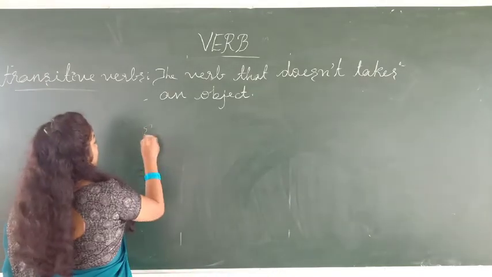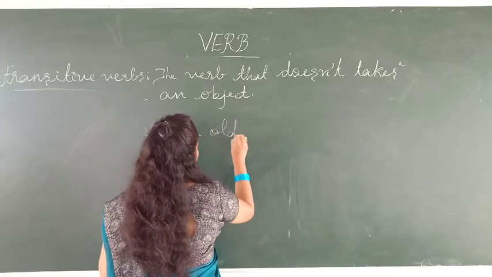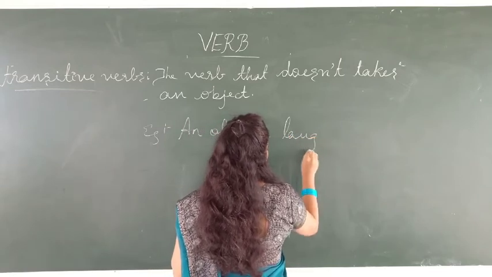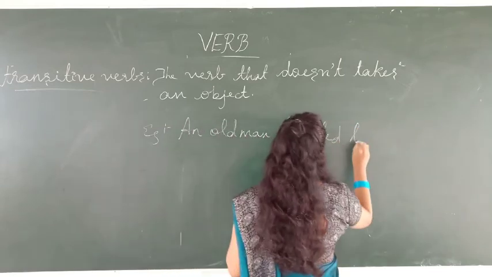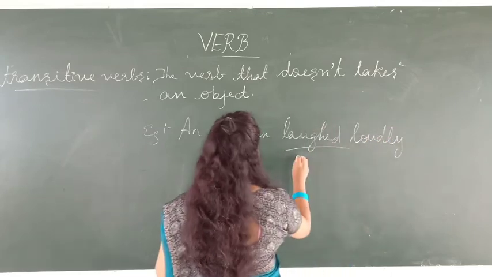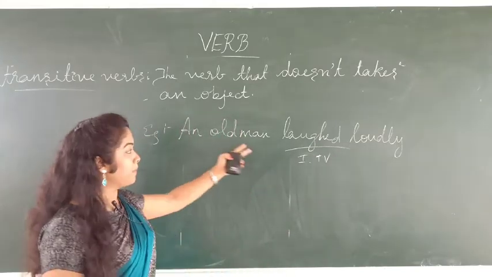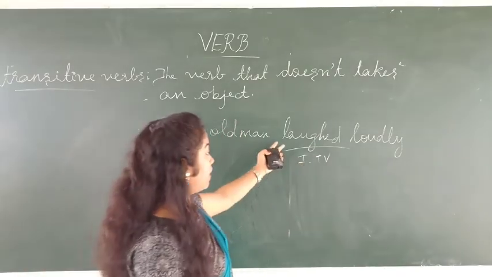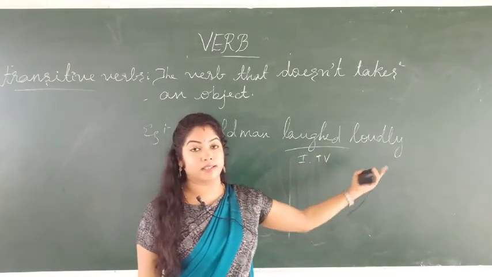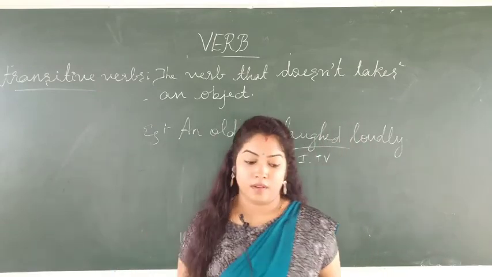For example, an old man laughed loudly. So here, an old man laughed loudly. So here laughed is an intransitive verb. There is not any object in this sentence. So these sentences are considered as intransitive verbs. Okay.